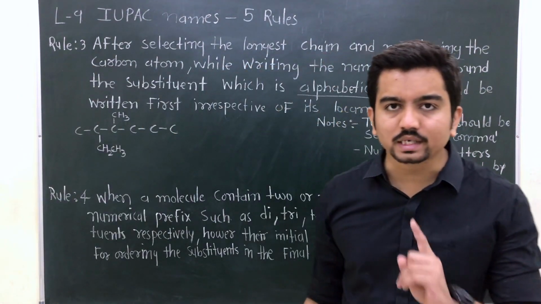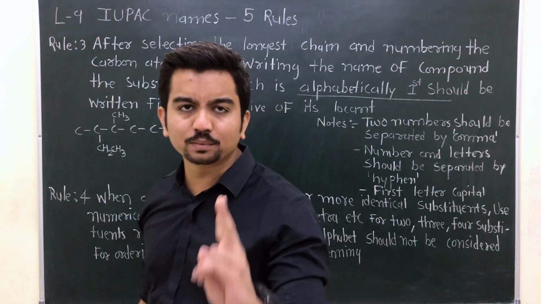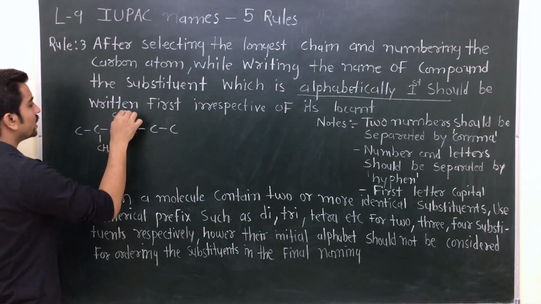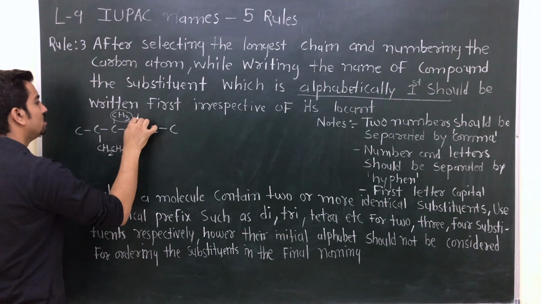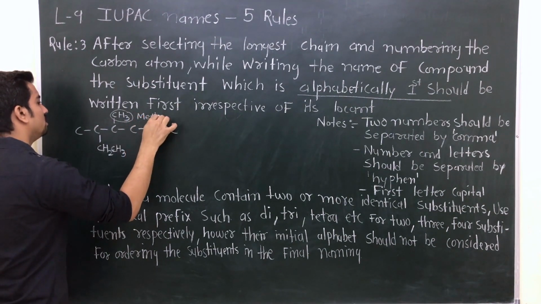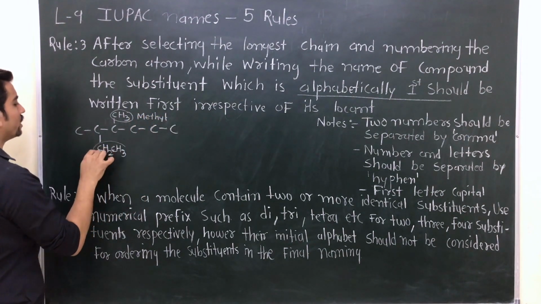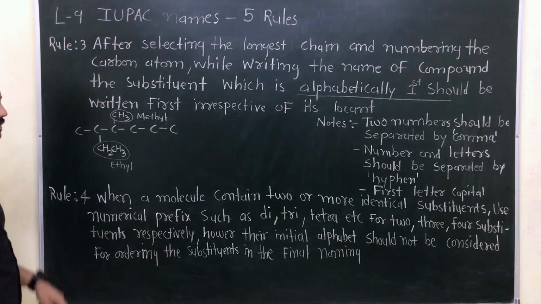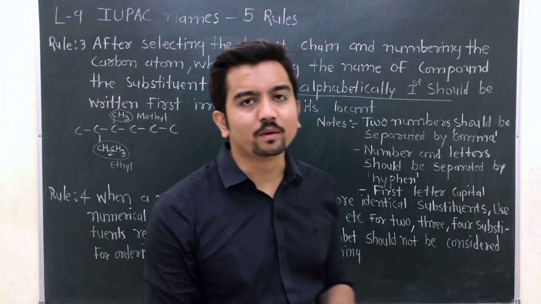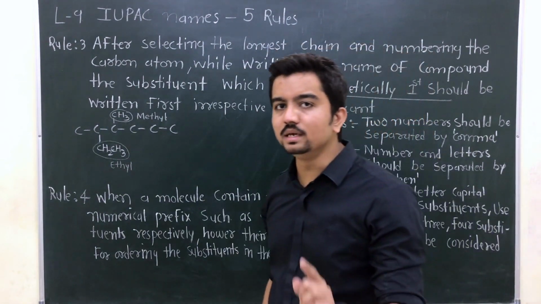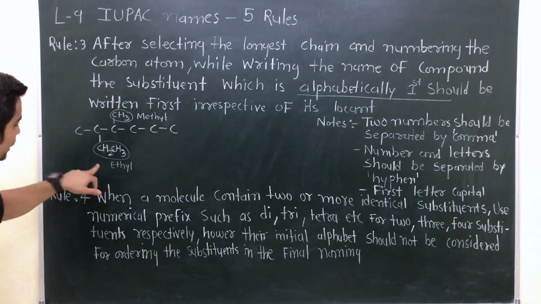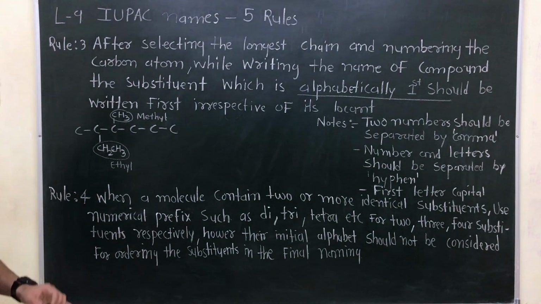This substituent is known as methyl, and this substituent is known as ethyl. Let's go with the alphabet: A, B, C, D, E. So E comes first.